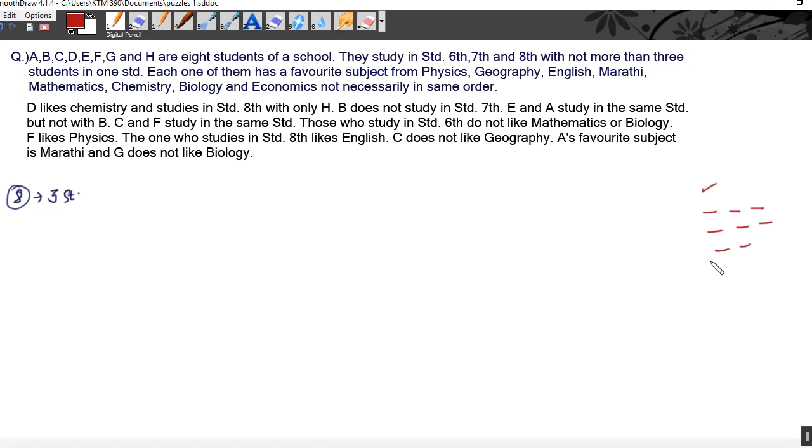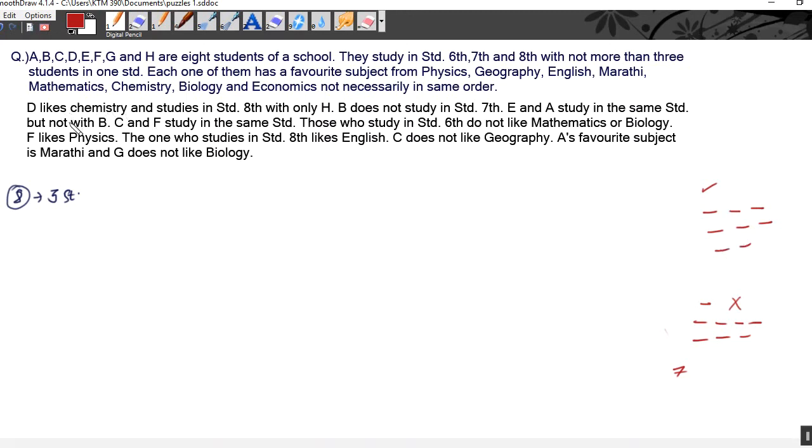3, 3, 3, because if we make one person here and all the other standards have 3 persons, it will account for 7 persons only. And to adjust one more, we will add this here. That means if we want to adjust only one student in one standard, there will be 4 students in some standard. But according to the question, there cannot be more than 3 students. That means only this case is possible, in which 2 standards have 3 students each and one has 2 students. Okay.